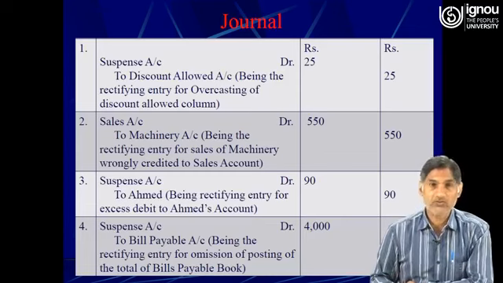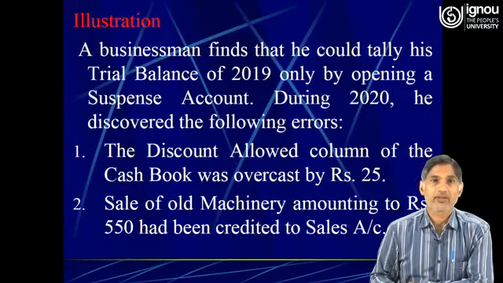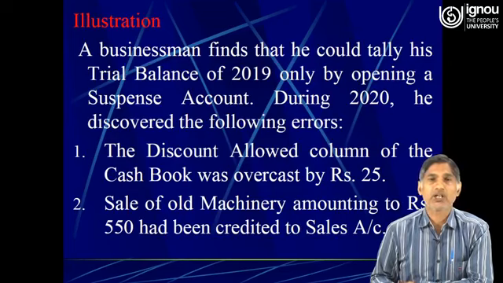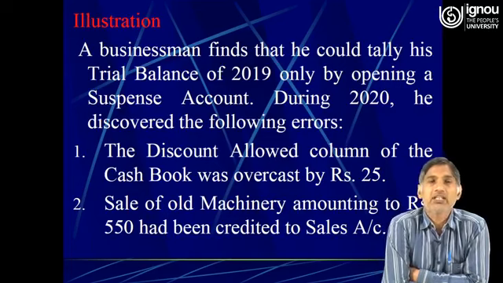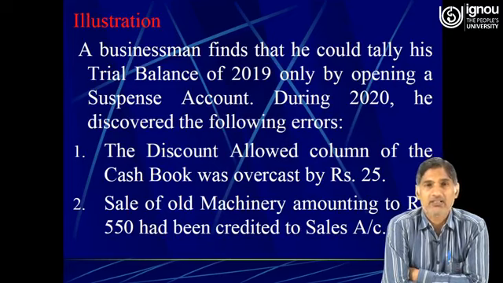So the first one was the discount allowed column of the cash book was overcast by rupees 25. Discount allowed is basically an expense for the business. Therefore, discount allowed has a debit balance. So it was overcast by rupees 25.